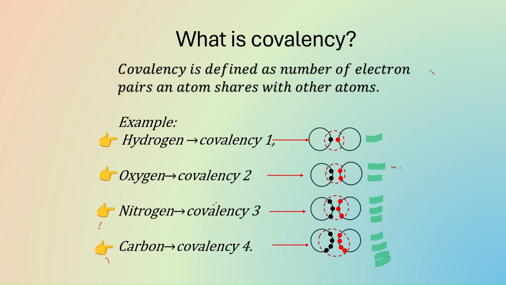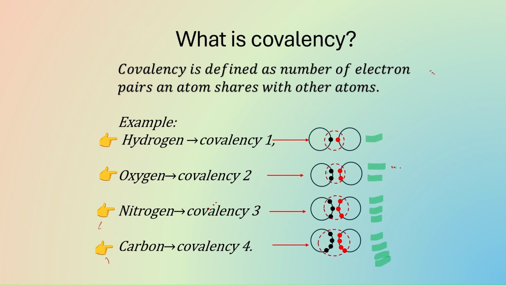A single bond is formed when one pair of electrons is shared. You can see here in hydrogen a single bond is formed. A double bond is formed when two pairs of electrons are shared. In oxygen, you can see 2 electron pairs shared. A triple bond is formed when 3 pairs of electrons are shared.